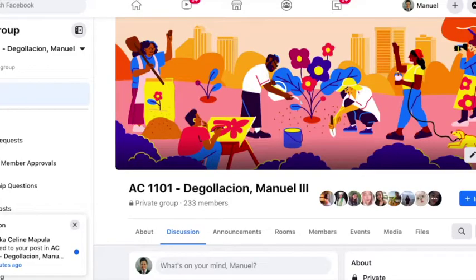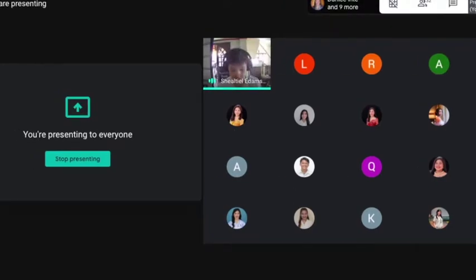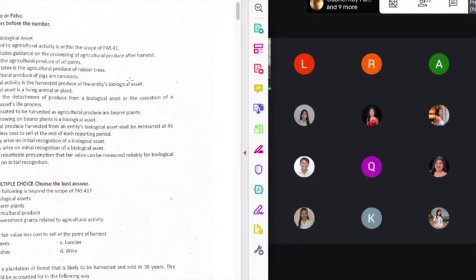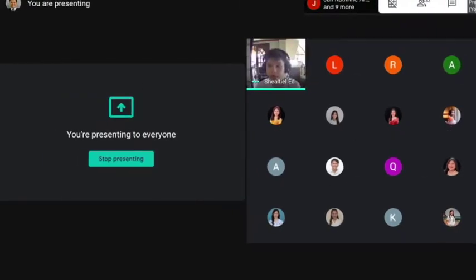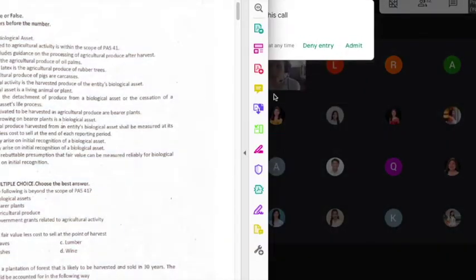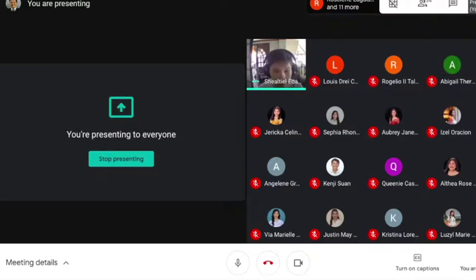Number two, land related to agricultural activity is within the scope of PAS 41. It is false, sir, since the book states that land related to agricultural activity is beyond the scope of PAS 41. It's made clear that number 2 is one of the expressly excluded items in PAS 41. Can we ask a member from your group to answer number 8 first?